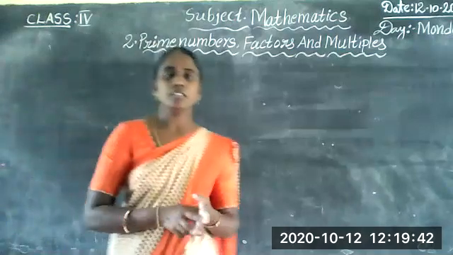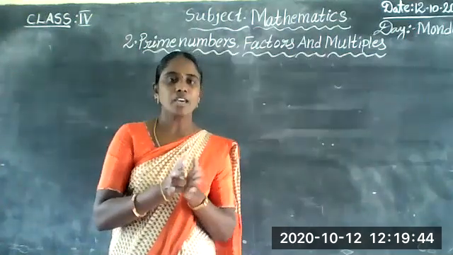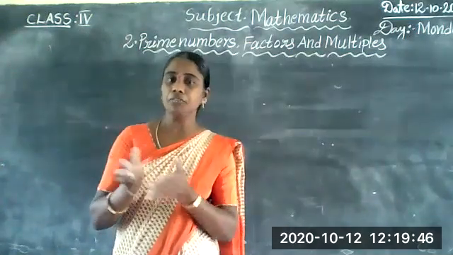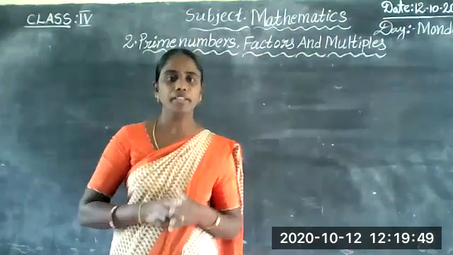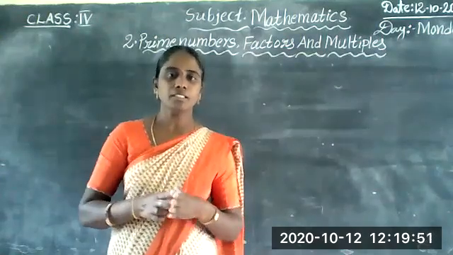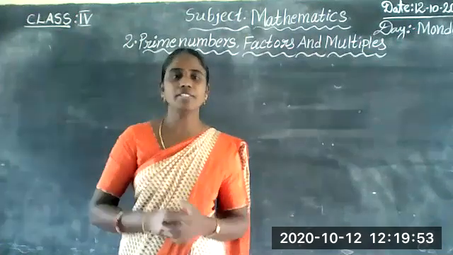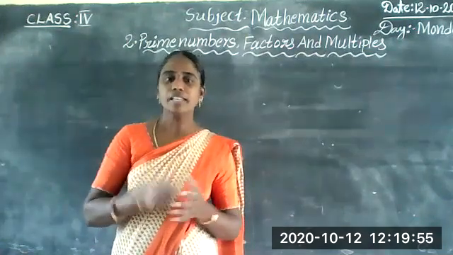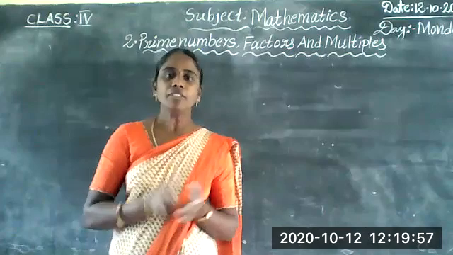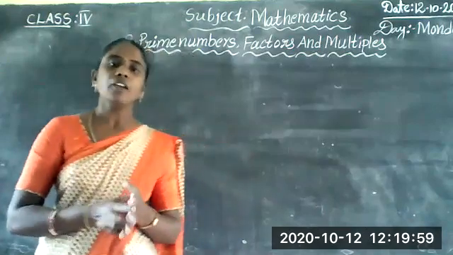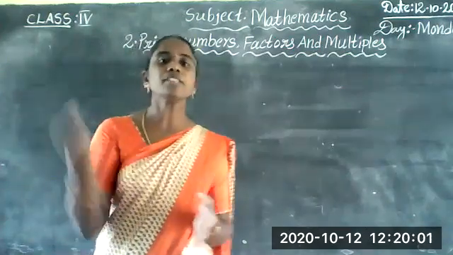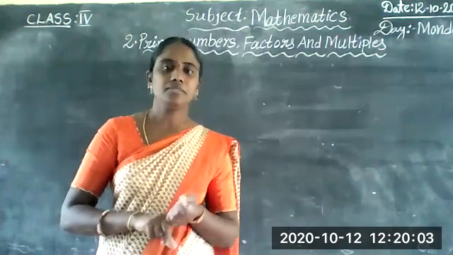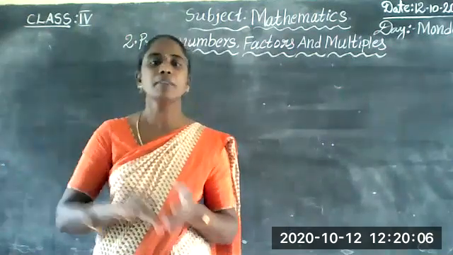Next topic: which numbers are divisible by 2, 3, 4, 5, 6? How to find out? For that, some tests of divisibility are there. With tests of divisibility, we can easily say which number is divisible by which number.